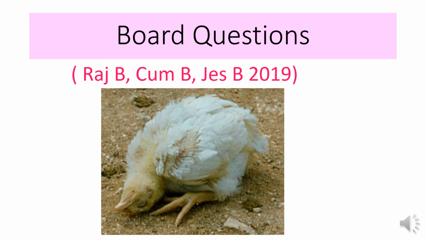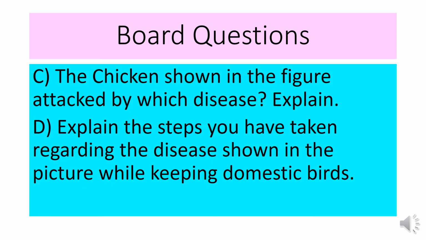So here you already noticed that this is a symptom of Ranikhet disease or Newcastle disease. And here the question is, the chicken shown in the figure is attacked by which disease? Explain.